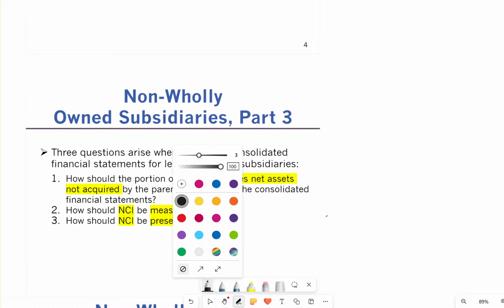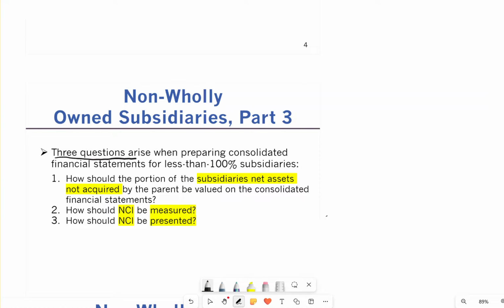Going further, there are three questions that arise when preparing consolidated financial statements for a less than 100% subsidiary. It could be 80%, 90%, anything less than 100%. The first question we have to ask is how the portion of the subsidiary's net assets not acquired by the parent should be valued in consolidation.